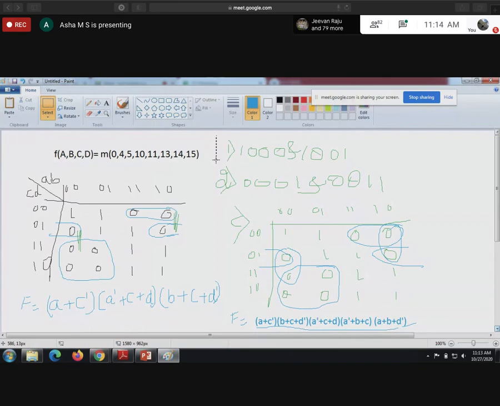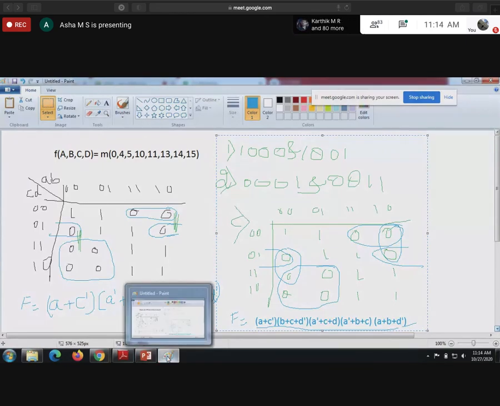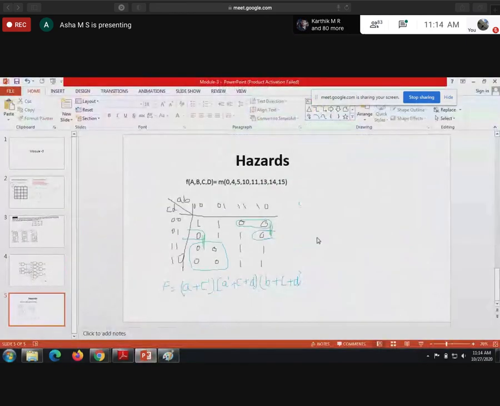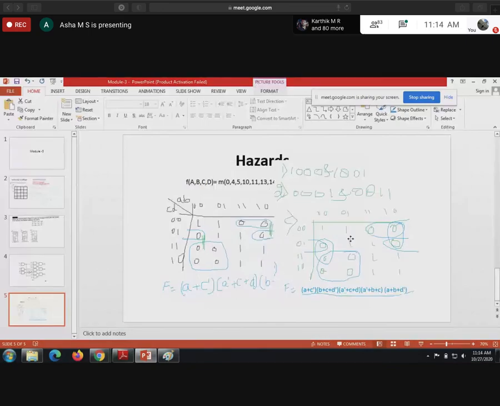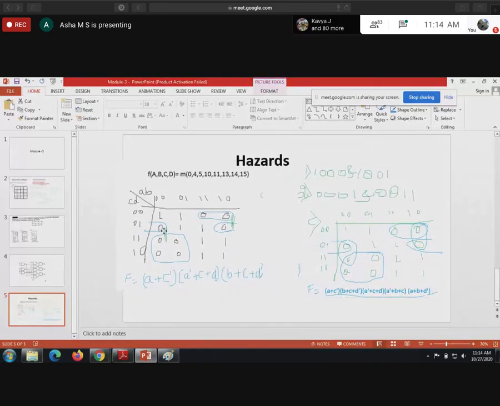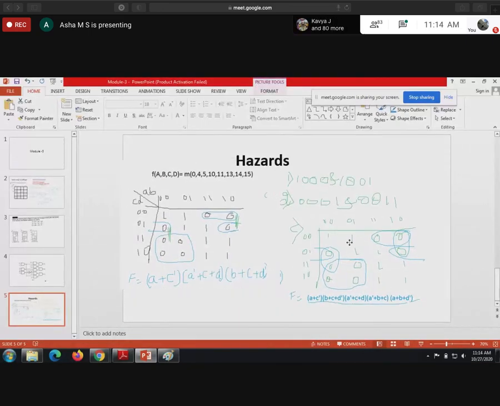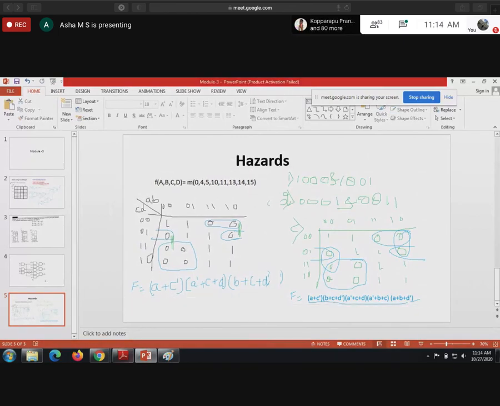They will ask to simplify when there is limited gate fan-in, like what we solved at the beginning of this module. There they will specify 3 input NAND gate, 3 input OR gate, and there you need to simplify. But now you are not going to modify anything, because when you remove the hazards, the hardware will be more compared to the minimum expression. So here you are not going to simplify anything.